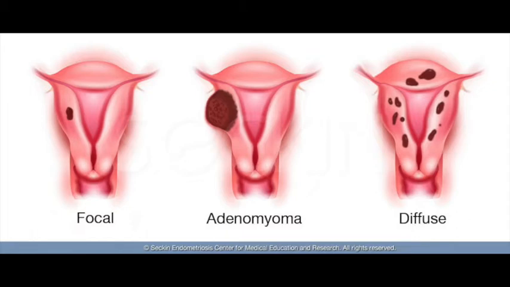The way to remember this is that whenever there is any trauma to the endometrium, you are poking the endometrium, so think of it like it gets activated and starts proliferating, and then there is so much endometrium that it cannot stay in its place, and it migrates into the myometrium.